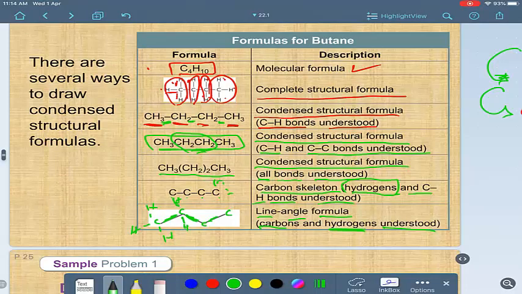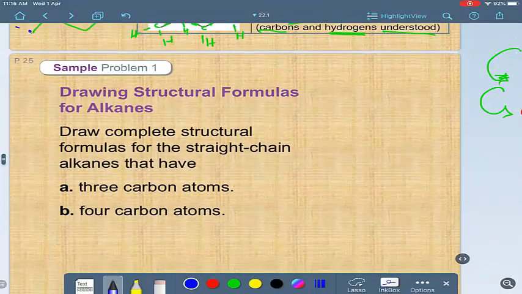This one has 1 bond, so we have to add 3 bonds around each carbon to make them 4 bonds. At this moment we can say the compound is a complete structure formula, but you can represent all of that by this method, because the bonds to hydrogen and all the atoms here are understood. You can do it like this, and this method is called the line angle formula.